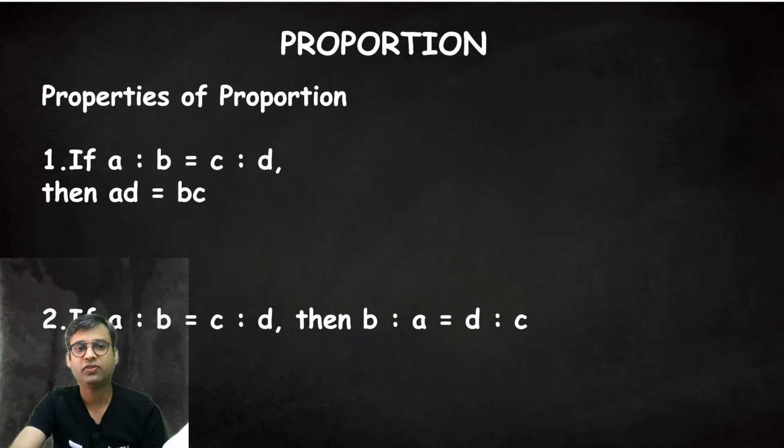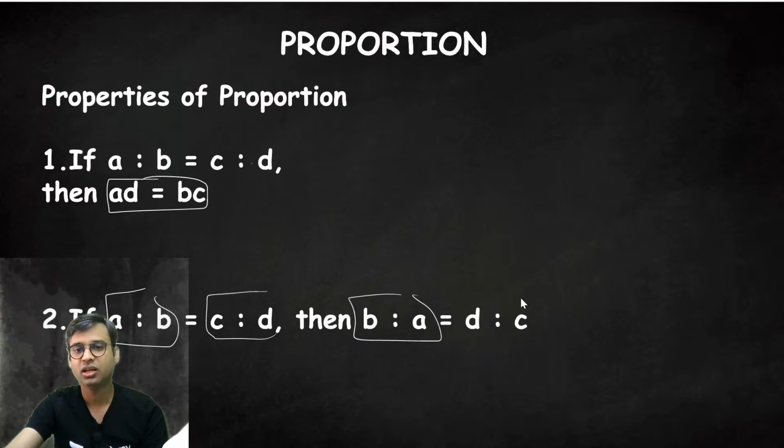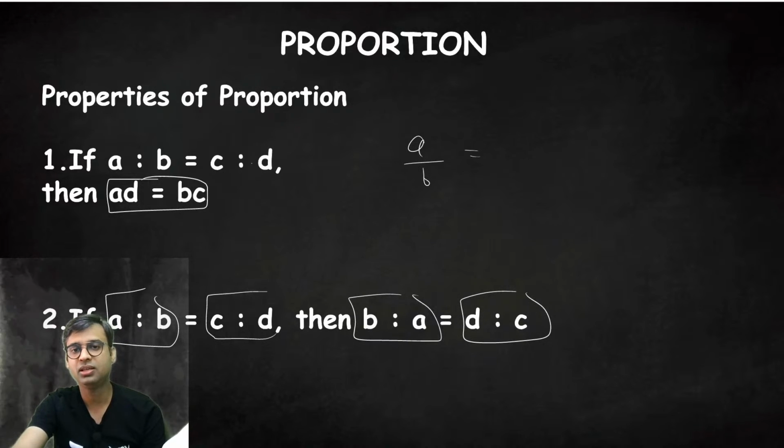Properties of proportion. If a is to b equal to c is to d, then ad equals bc. If a is to b equal to c is to d, then b upon a equal to d upon c. What we have done here? We have cross multiplied a, b, c, d. This is the cross multiplication. So ad equals bc.